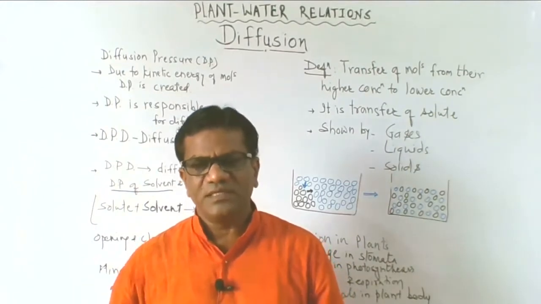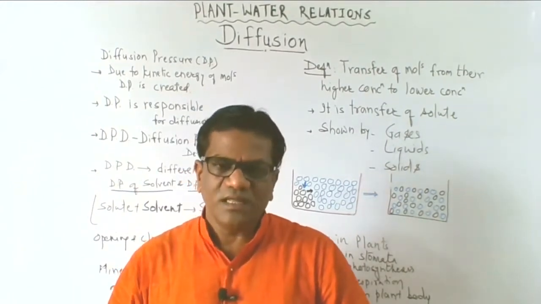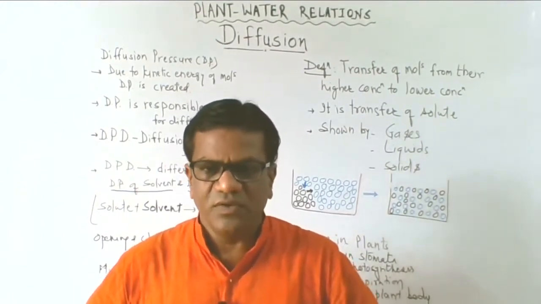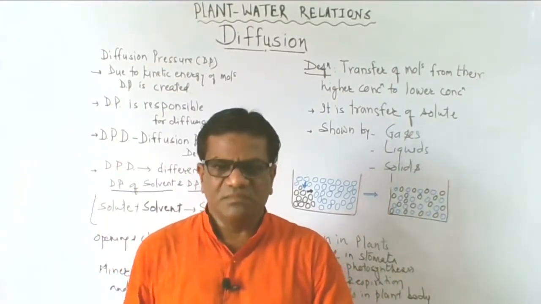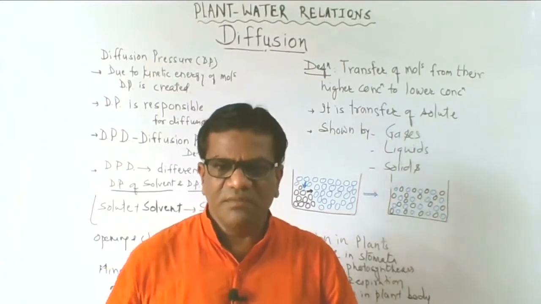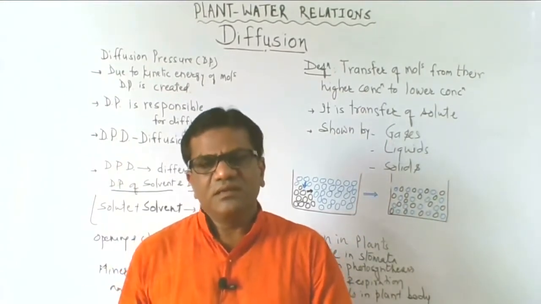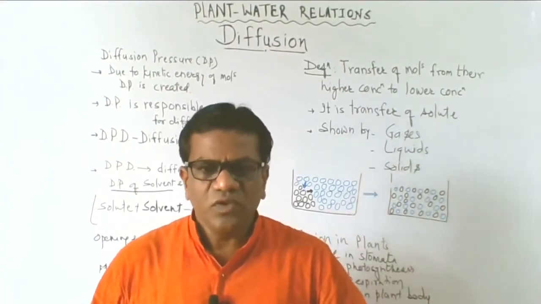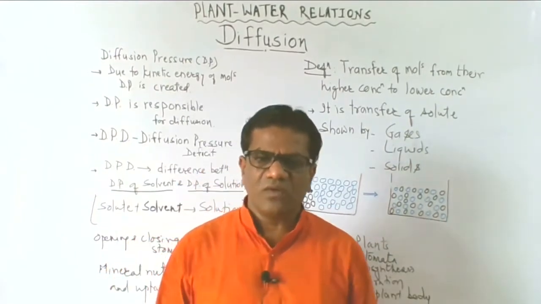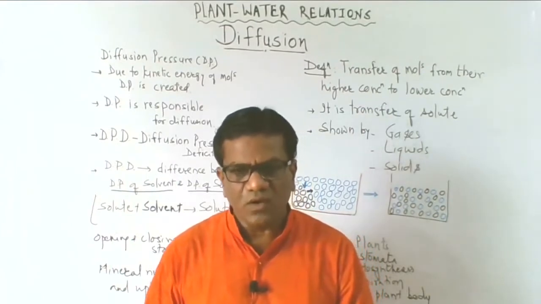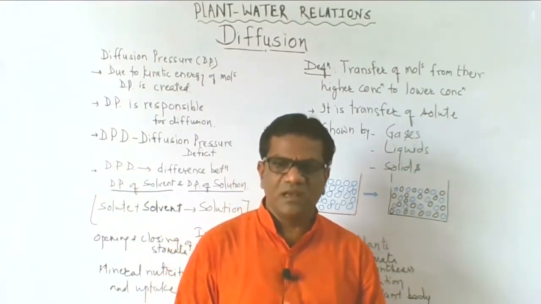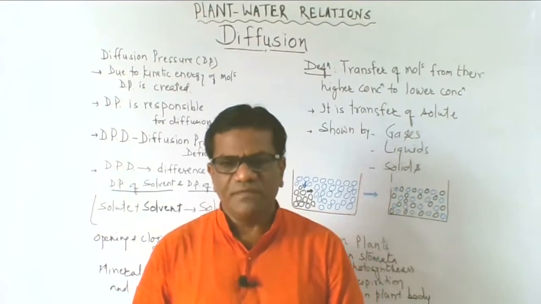So many things around us diffuse regularly. Whenever we say there is a bad smell in the air, that some animal has died and we are smelling it, this is due to diffusion. So many examples are around us, particularly the incidences related with odor and smell, and they are mostly due to diffusion.